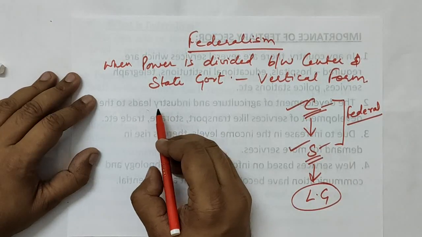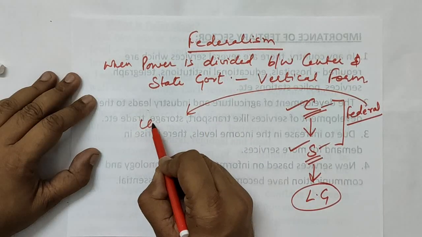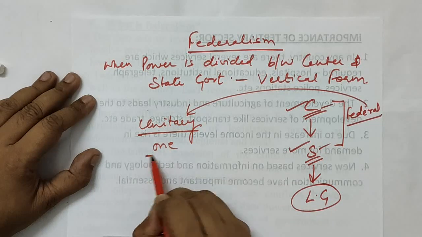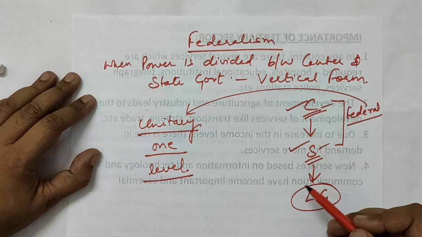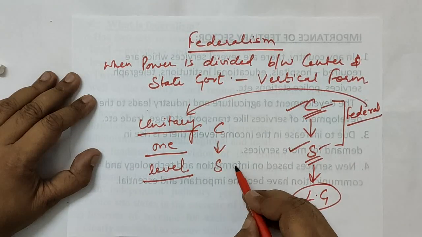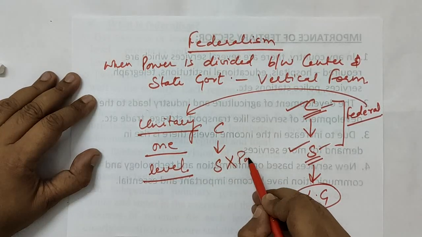When we talk about the opposite of federalism, that is unitary. Unitary means one, where only one level of government exists. It's not compulsory that only central government exists. There can be state government, but state government won't be having any of its power.